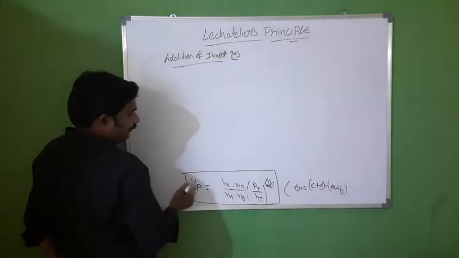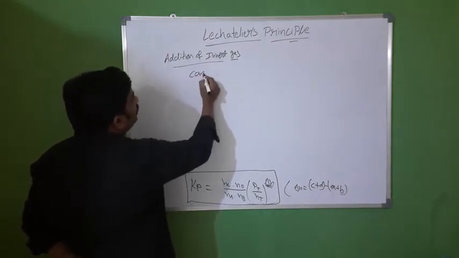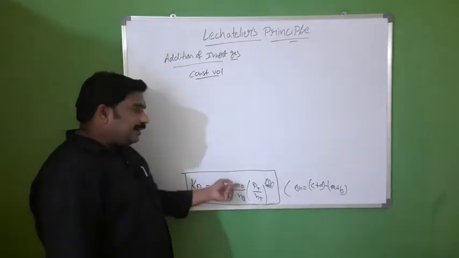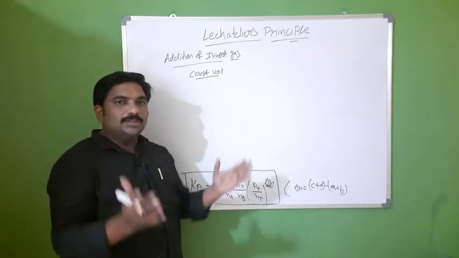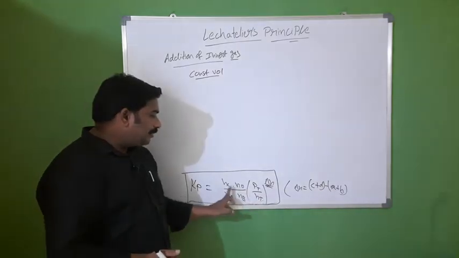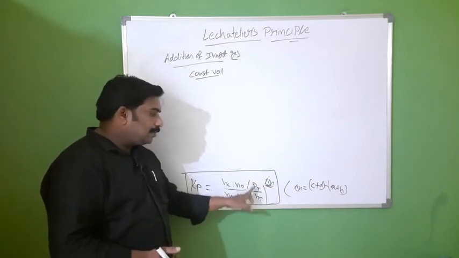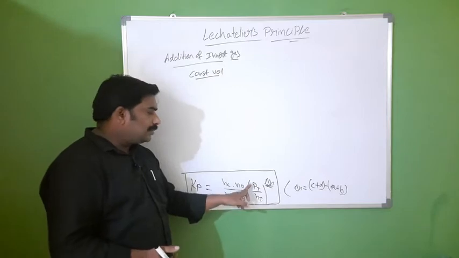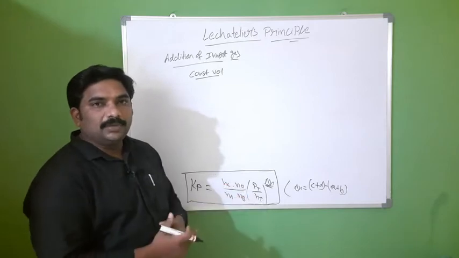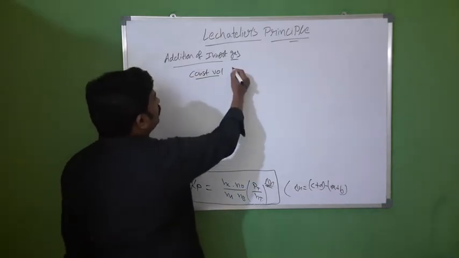Number of moles of D. Addition of inert gas at constant volume. If you add inert gas at constant volume, that means in a closed vessel, the total number of moles increases, but the number of moles of A, B, C, D are the same. Total number of moles increases, so to compensate, total pressure increases. So there is an effect on the position of equilibrium here, because it's a closed vessel.